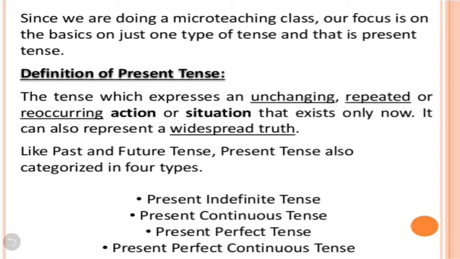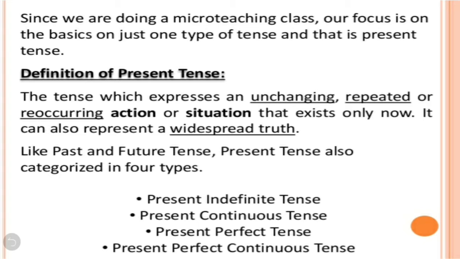So we will focus here on one type of tense, and that is present tense. Children, what is present tense? The tense which expresses an unchanging, repeated or reoccurring action or situation that exists only now.